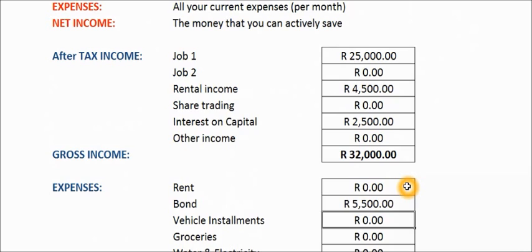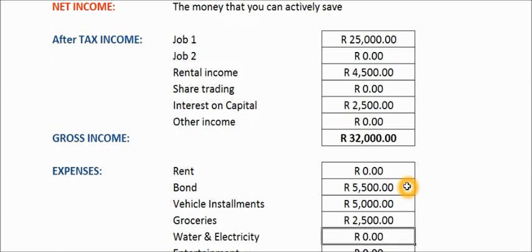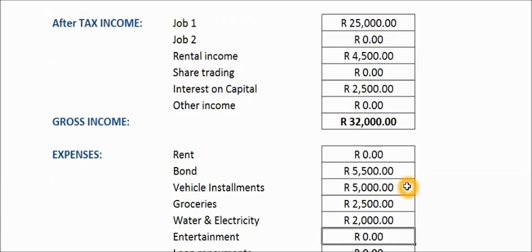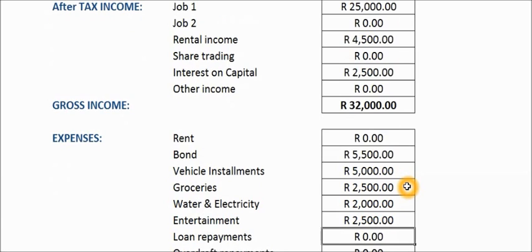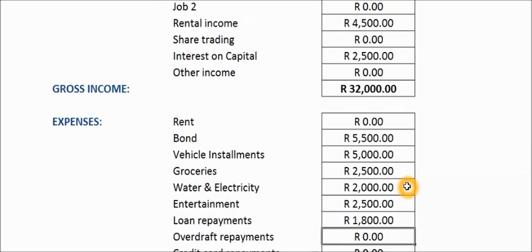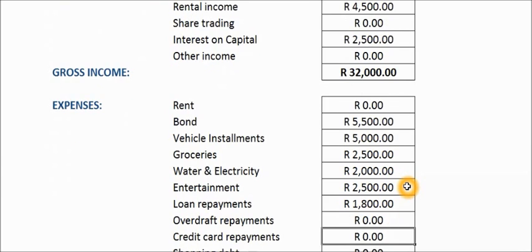And vehicle installments on 250 is probably 5,000. And you get groceries. You unfortunately have to buy groceries, but we're looking at about 2.5 per month, which is not a lot. Water and electricity about 2,000, and we're looking at a payment about 2.5, and then we look at a loan repayment of that 50,000 rand there, which roughly would be say 1.8, and then an overdraft you wouldn't have, and